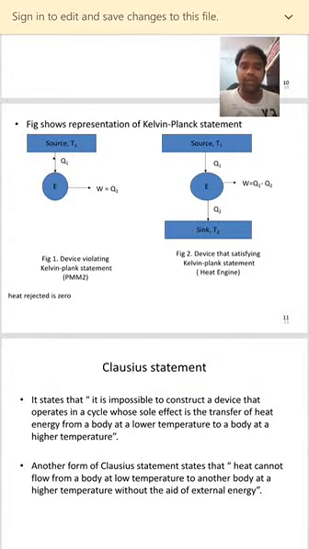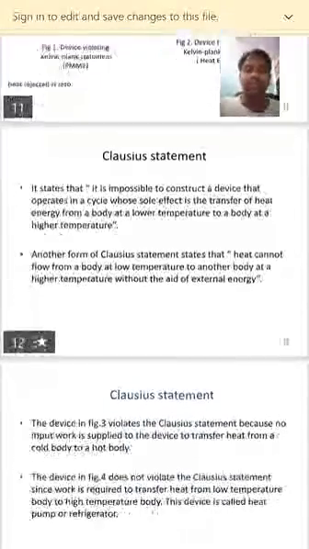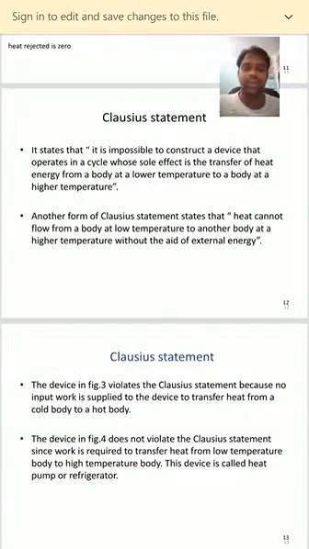So heat cannot flow from a body at lower temperature to another body at a higher temperature without the aid of external energy. This is the statement given by Clausius. Now, the device shown in figure 3 violates the Clausius statement because no input work is supplied to the device to transfer heat from a cold body to a hot body.